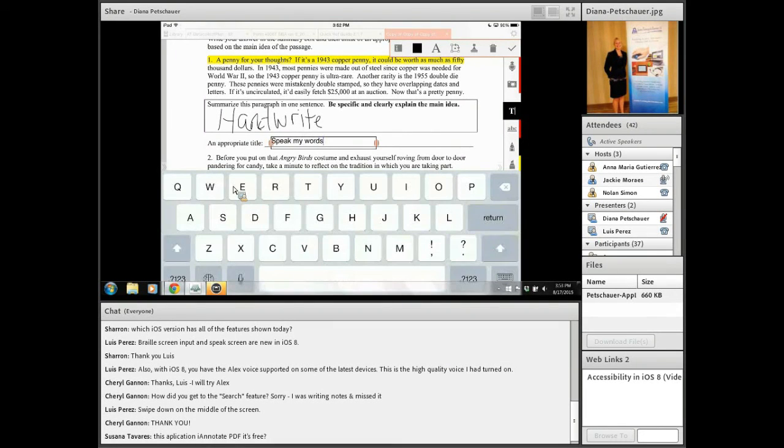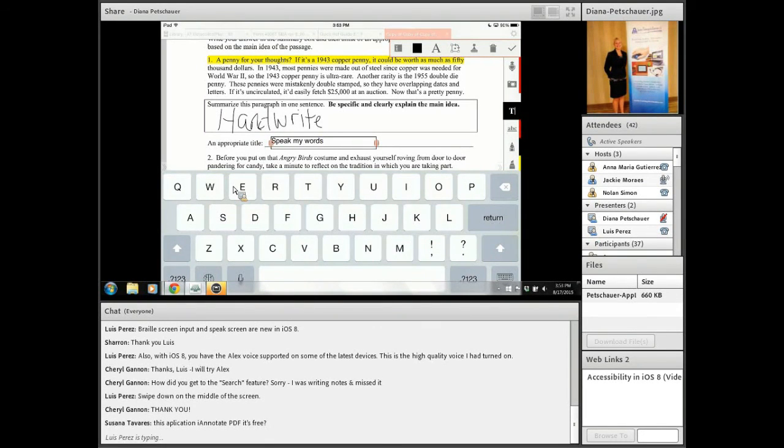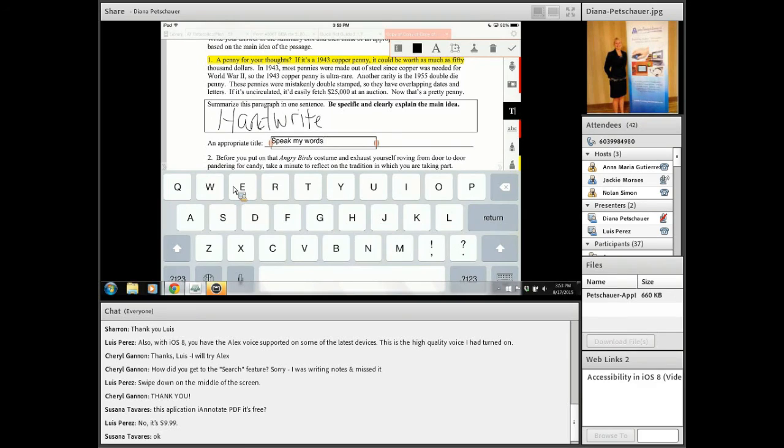Speak my words, and then tap again when you're done, and you can see it put my words right into that worksheet. No training involved. It gets better with time the more that they use this built-in voice recognition. It's also available on the iPhone after 4S. If you're looking for the particular model, 4S or newer, has the microphone available on the phone. So many of you may already be using this particular feature to speak text messages, emails, papers, notes, and certainly students can be using it to complete worksheets.